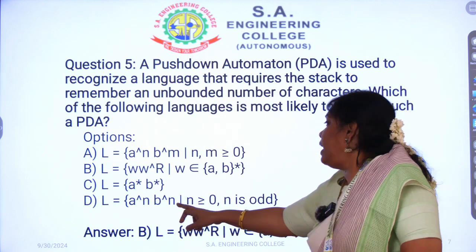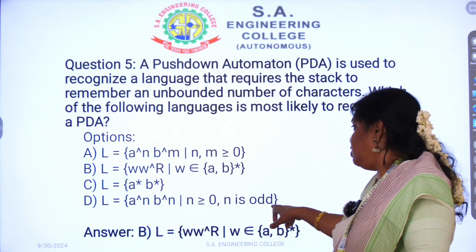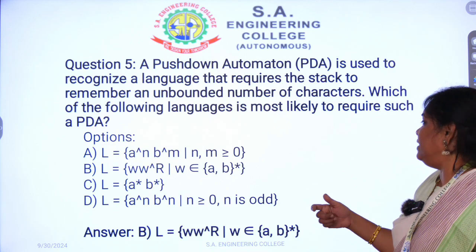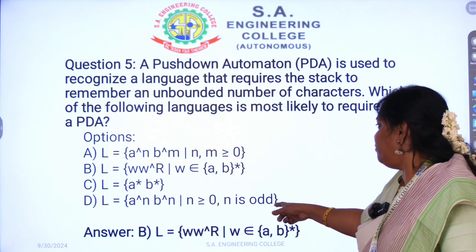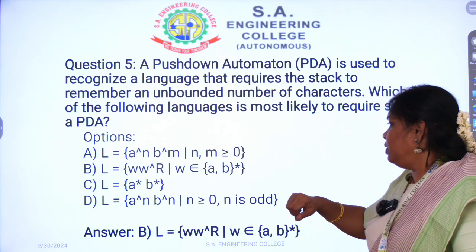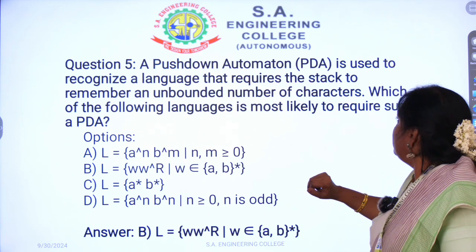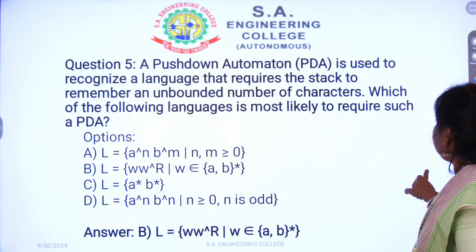Then go to the last, a^n b^n, where n is greater than or equal to 0, n is odd. Already I told you that the even case can be easily verified, but the odd number of characters will not be accepted by a pushdown automaton. So the answer is W reverse.